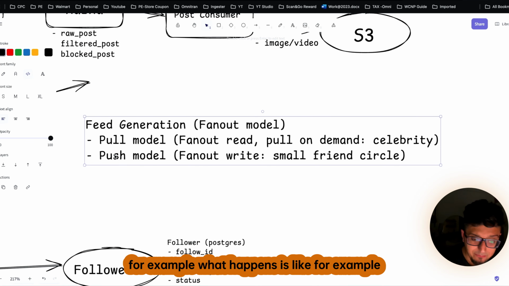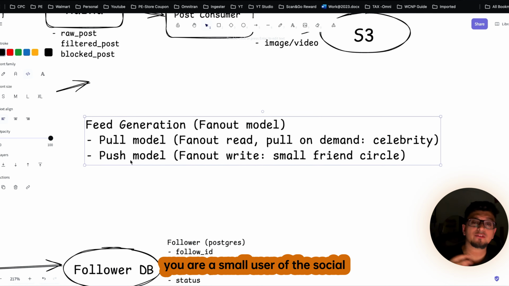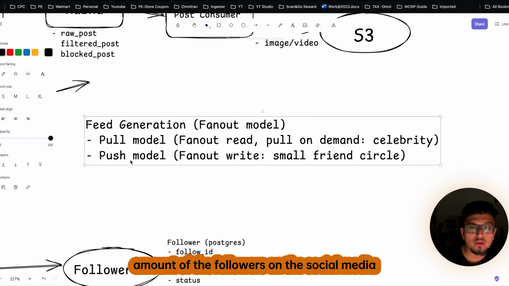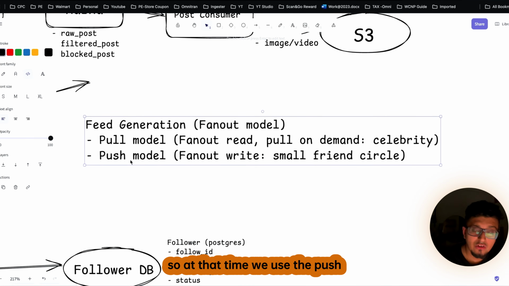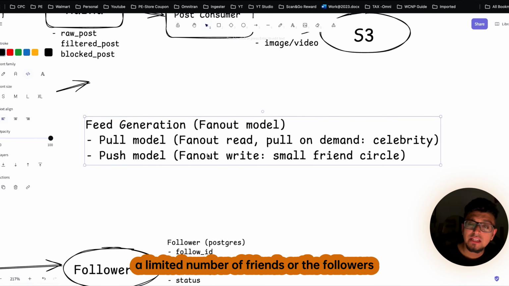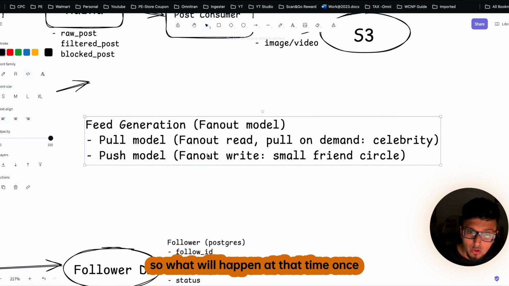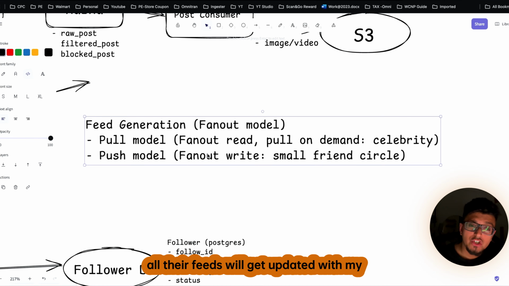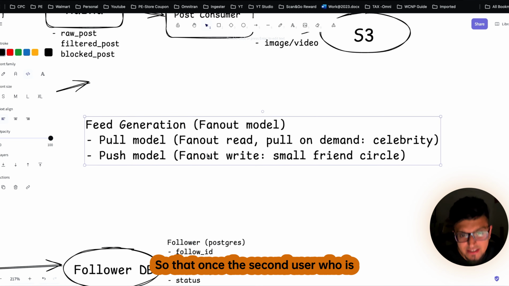For example, you are a small user of the social media, means you do not have that many followers on the social media. At that time, we use the push model. So for example, I am a user on the social media and I have only a limited number of friends or followers. What will happen at that time is, once I post something on the social media, all their feeds will get updated with my latest post.